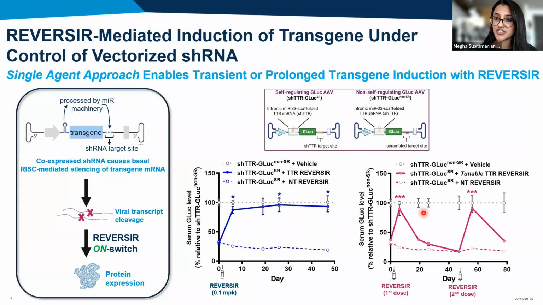Since certain applications may necessitate more transient elevations in transgene expression, we also tested a tunable reversir design with lower phosphorothioate content for reduced metabolic stability. In this case, transgene induction is more transient and decays within 2 to 3 weeks, allowing shRNA-mediated silencing to resume.